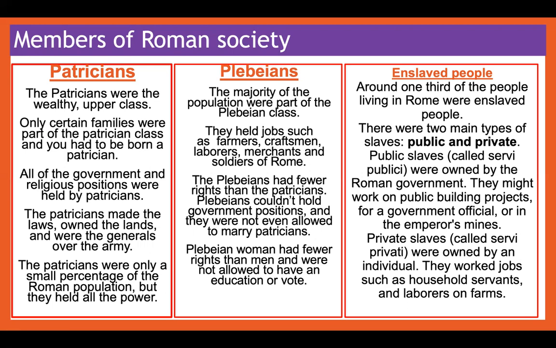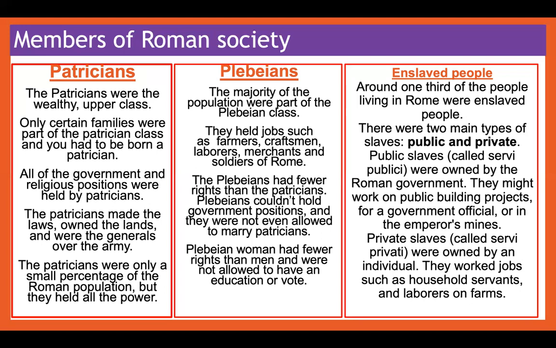Then you had the plebeians, who were underneath the patricians, and they were the majority, the main part of the population. They held jobs such as farmers, craftsmen, laborers, merchants, and even soldiers of Rome. The plebeians had fewer rights than the patricians, and they couldn't hold government positions, and they were not even allowed to marry patricians. Plebeian women had fewer rights than men and were not allowed to have an education or vote.